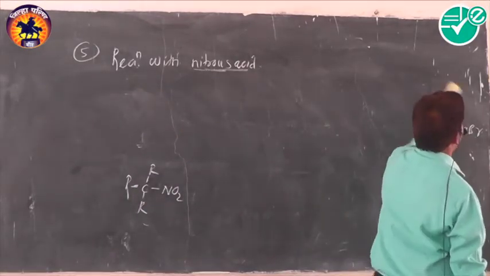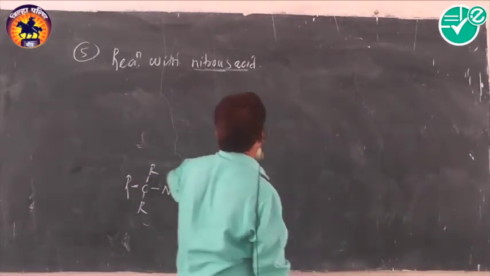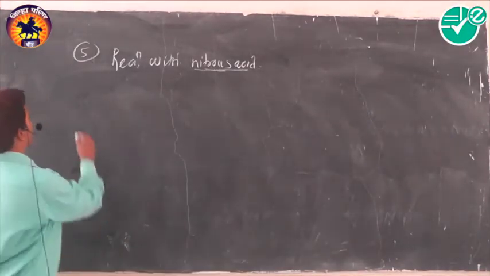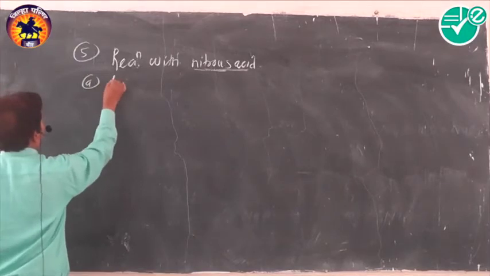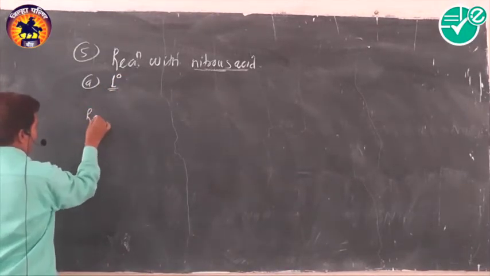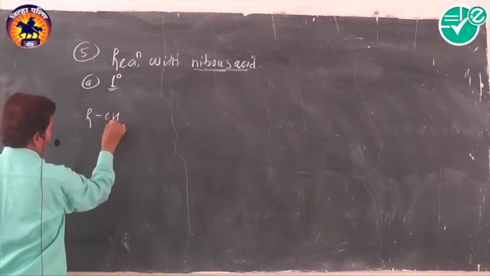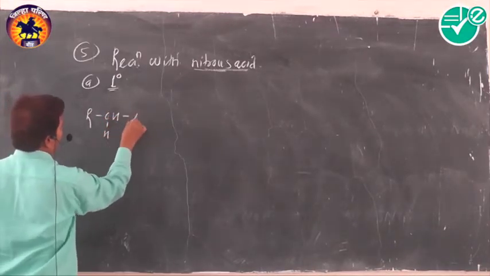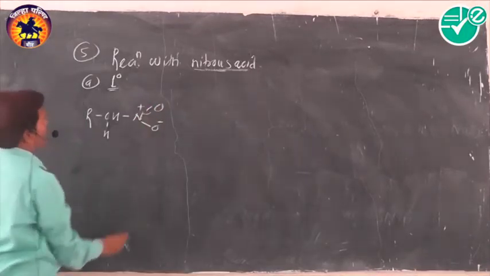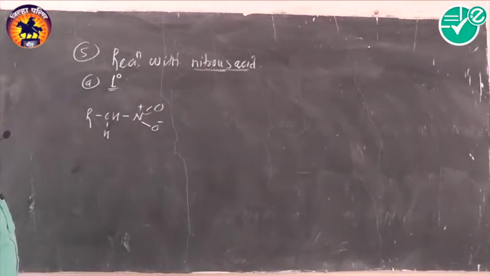The reaction is asked many times to distinguish between primary, secondary and tertiary nitroalkanes. First, action on primary nitroalkane. A primary nitroalkane carries 2 alpha hydrogen atoms. Here we have to see the reaction of nitrous acid with a primary nitroalkane.